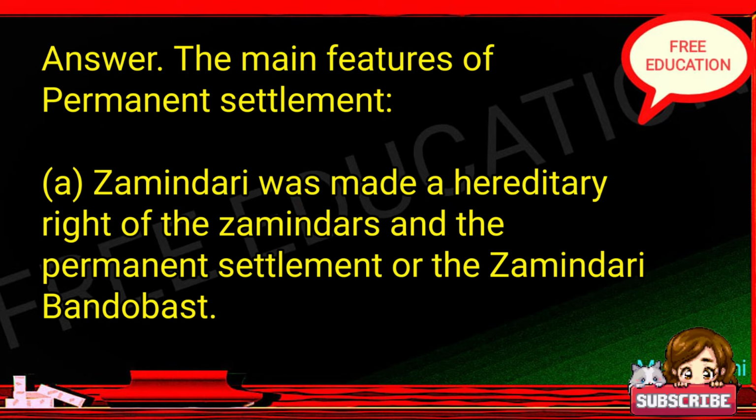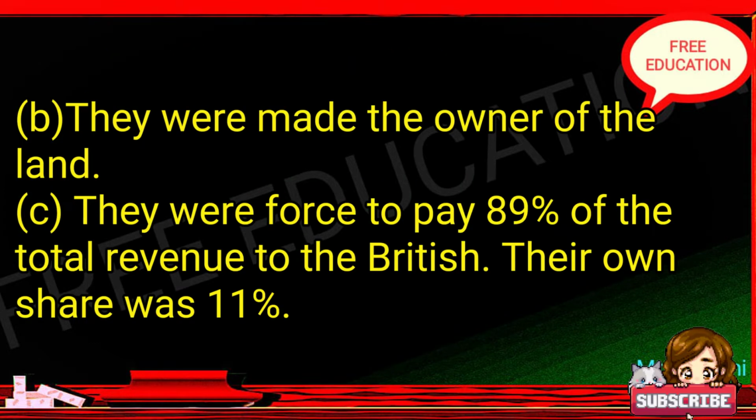Zamindari was made a hereditary right of the Zamindars, and the permanent settlement or the Zamindari Bandobast. B. They were made the owner of the land. C. They were to pay 89% of the total revenue to the British. Their own share was 11%.